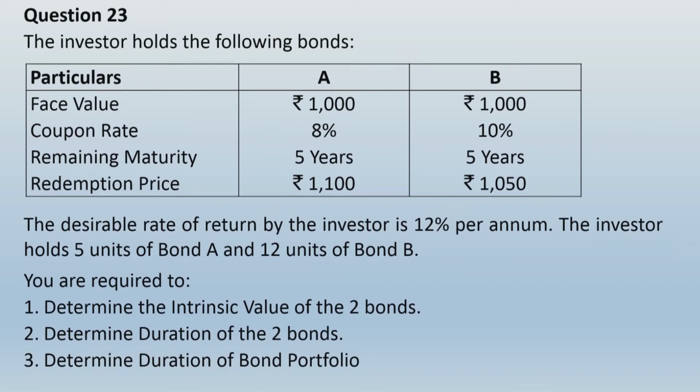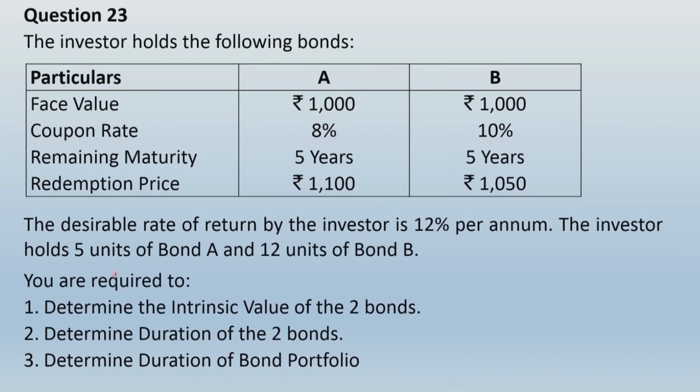You are required to determine the intrinsic value of the two bonds and determine the duration of the two bonds, and then they also ask you to find the duration of the bond portfolio. So this will be again a straight usual question, no complications at all, the required information is straight away given. You should just know how to calculate the duration of an individual bond, and you should also know that the duration of a bond portfolio is the weighted average of the duration of the two bonds, and the weights over there will be the proportion of money invested.